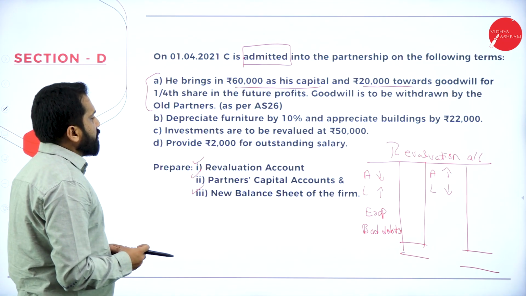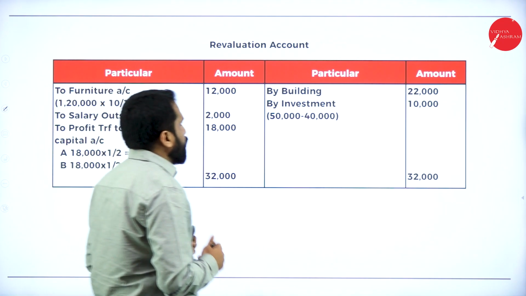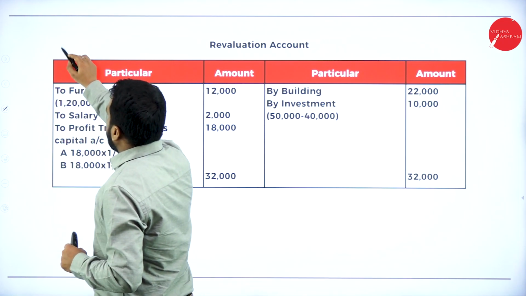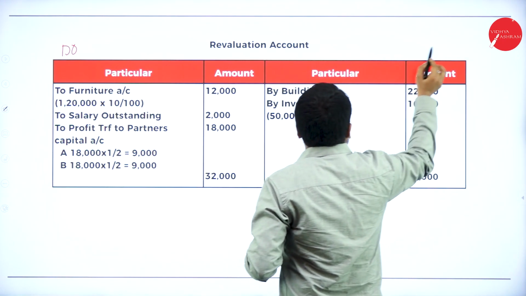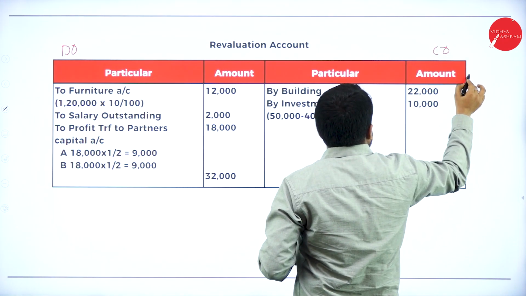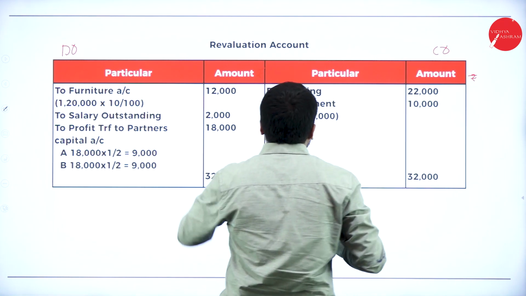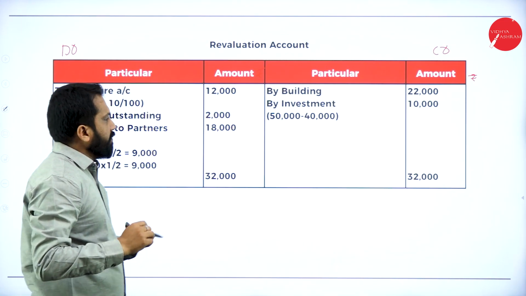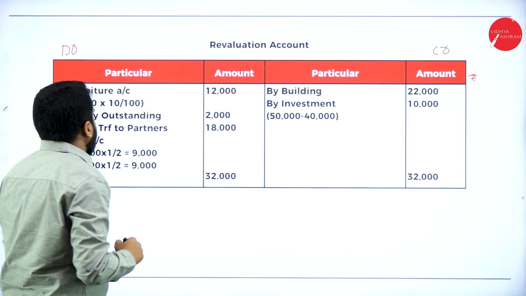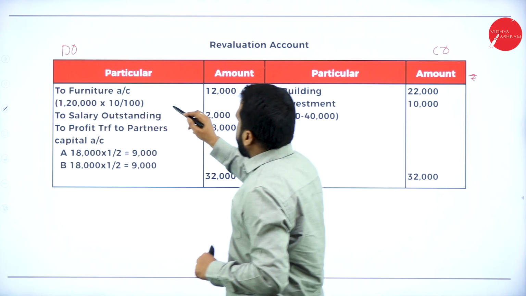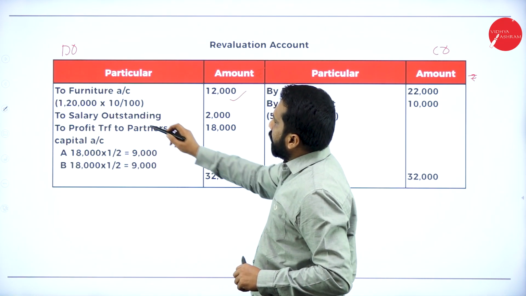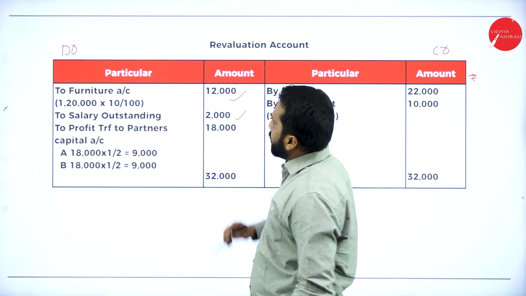Now, come to revaluation. Always remember you have to mention debit and you have to mention credit. Amount is in rupees. You have to mention it there itself. Now, they have given furniture revalued. Yes, we have taken. Salary outstanding, we have taken.